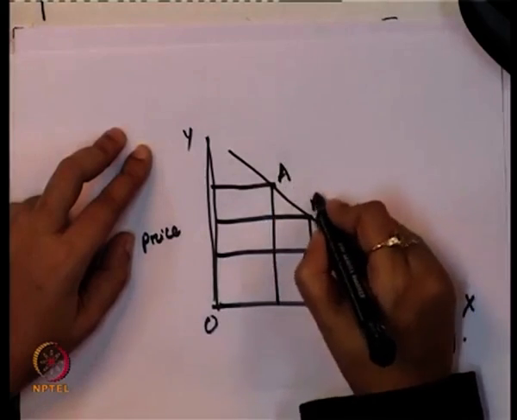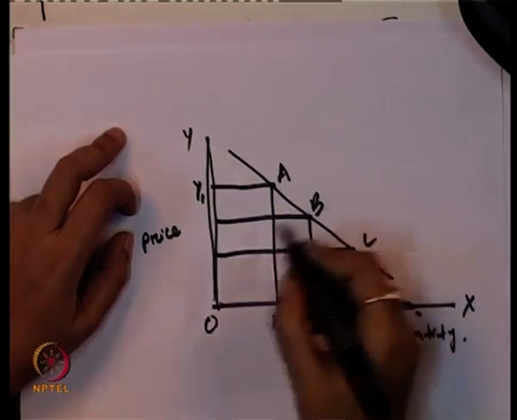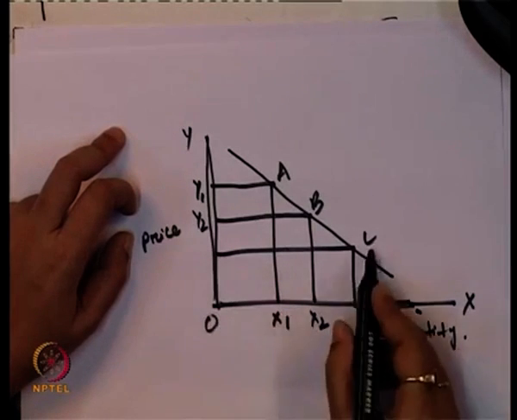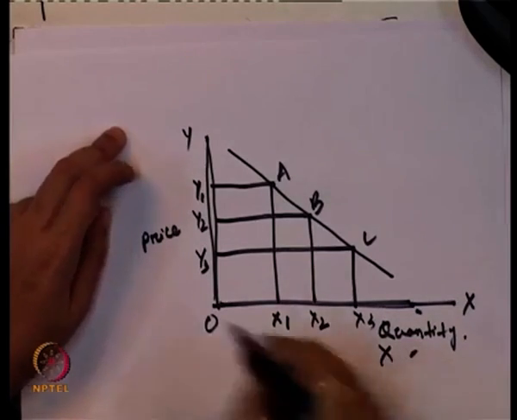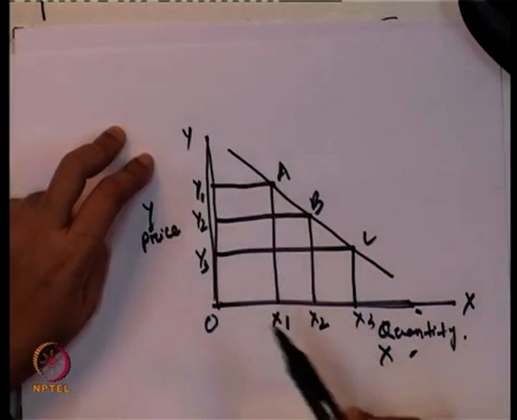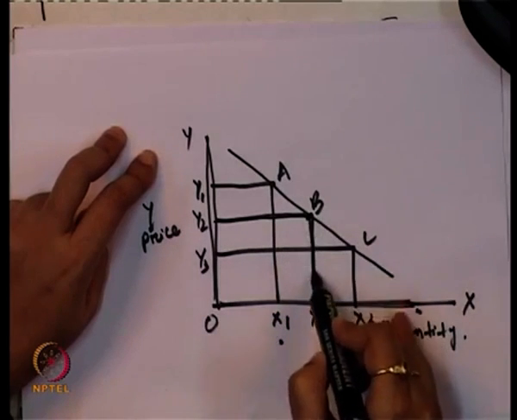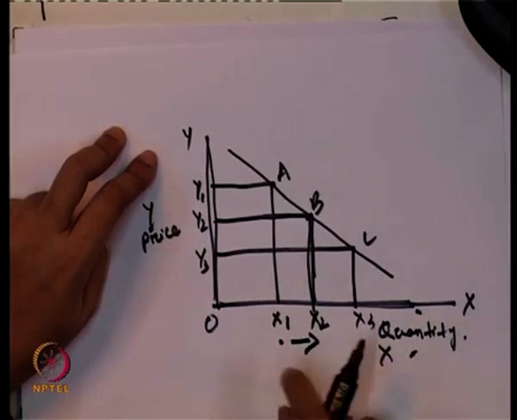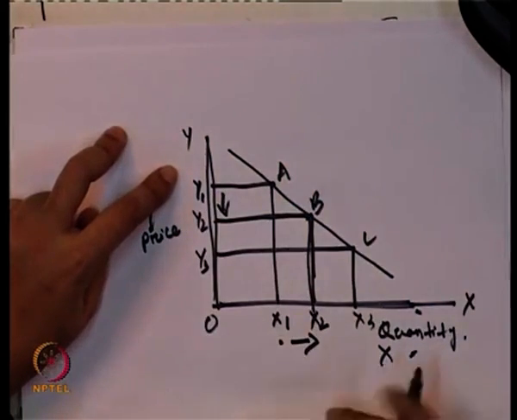Suppose we take point A, point B and point C, where point A is the combination y1 x1, point B is the combination y2 x2, and point C is the combination y3 x3. X is our quantity and y is our price. When the price is y1, the quantity is x1. When the price is y2, the quantity is x2. Why is there an increase in quantity from x1 to x2? Because there is a decrease in price from y1 to y2.